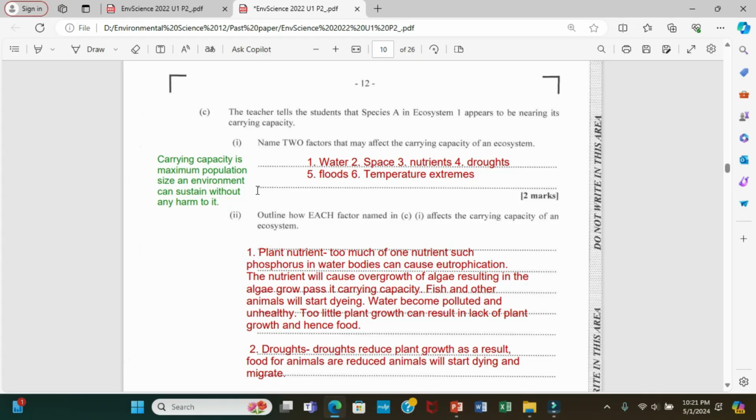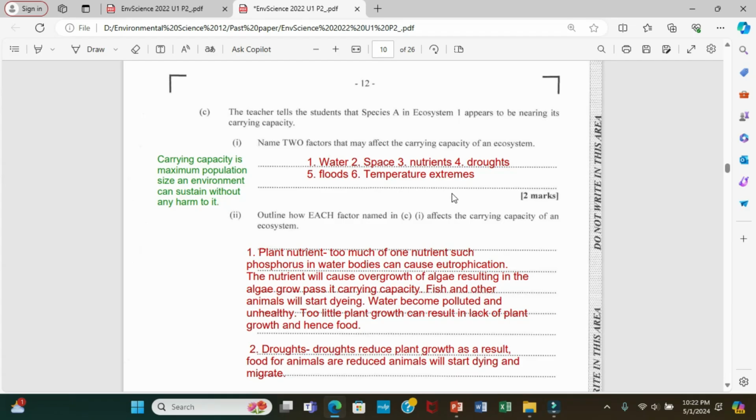When you speak about the carrying capacity of an ecosystem, it means that the ecosystem can sustain life, maybe life for the animals, life for the bacteria, life for the plants. It can sustain itself without any harm coming to the ecosystem. Meaning, no lack of food, no lack of space, no lack of nutrients. It's like a perfect environment.